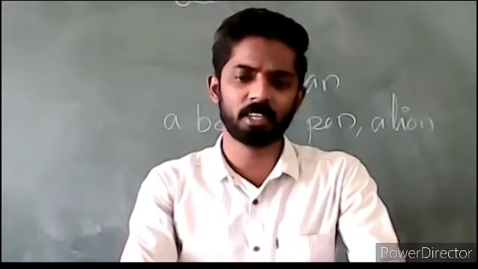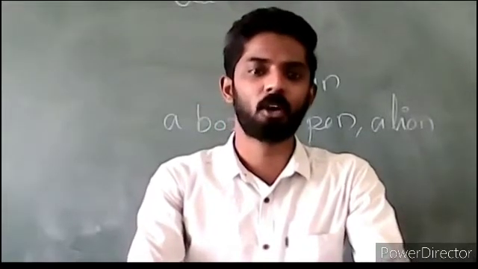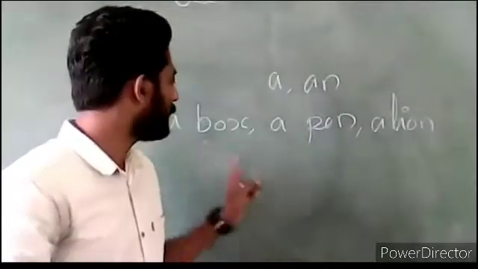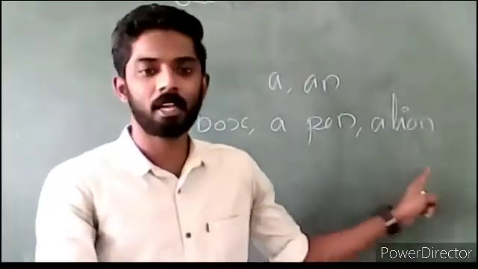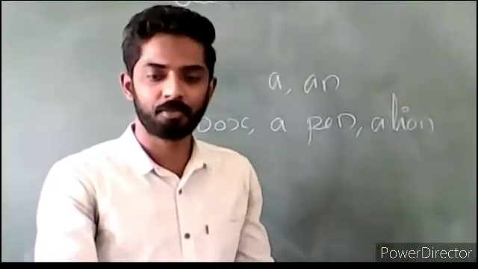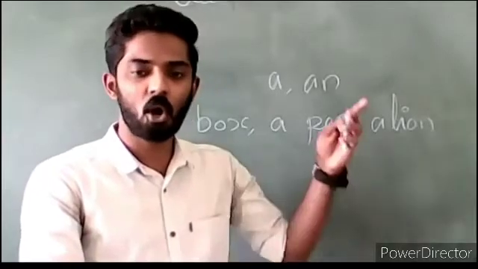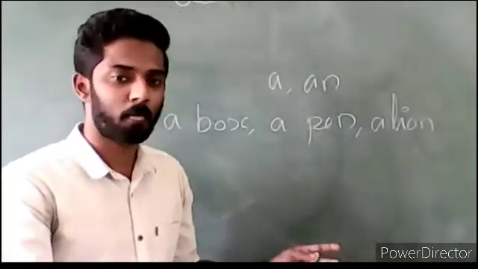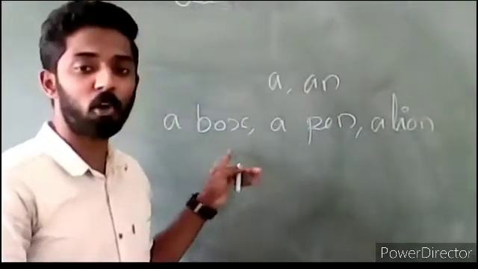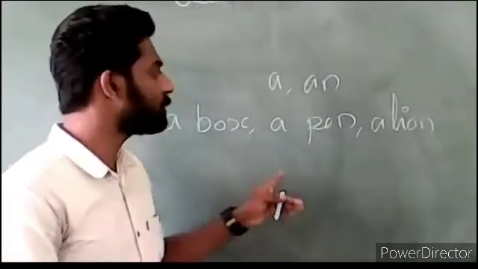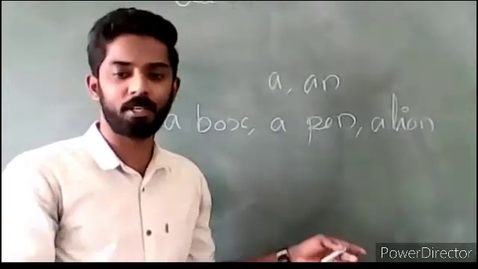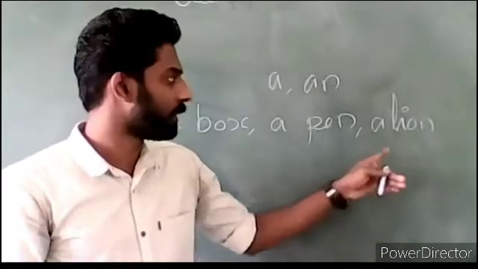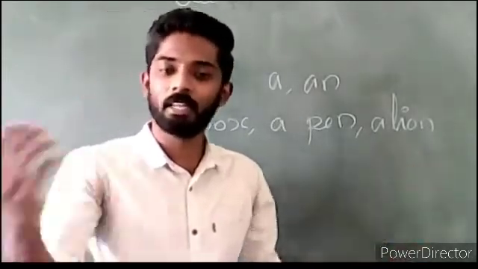So why do we call it an indefinite article? Because all these are: a box, a pen, a lion, an orange, an apple, a chalk. All these are indefinite things. We are not speaking about which box it is, or which pen it is, or whose pen it is. We are not speaking about any particular lion.